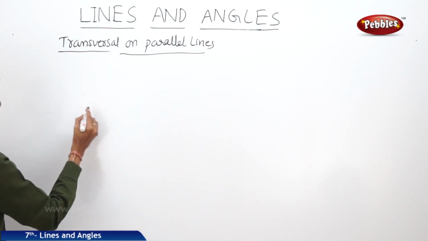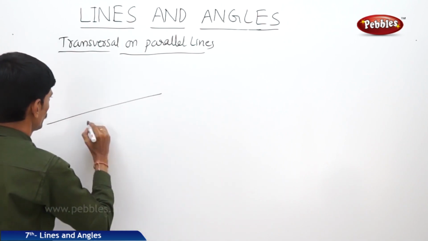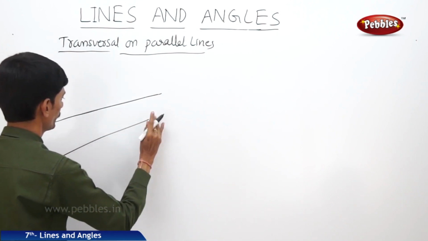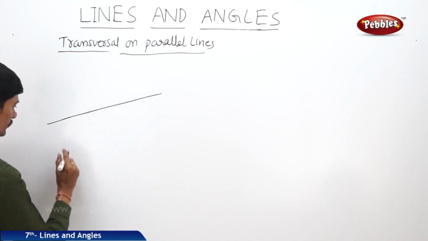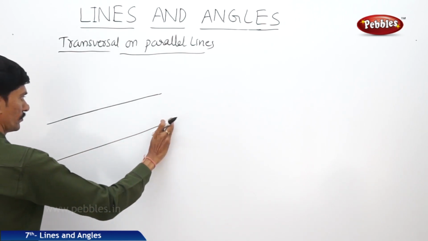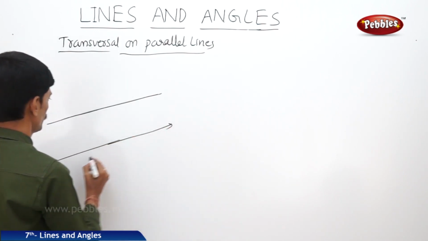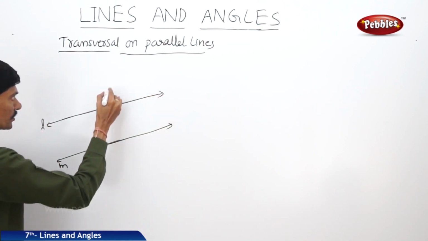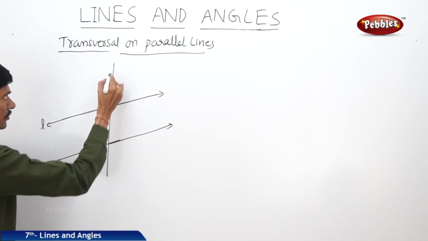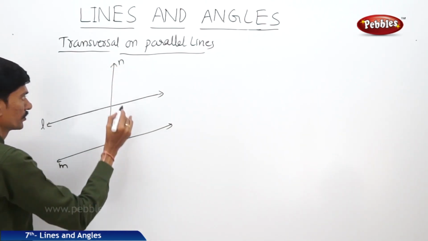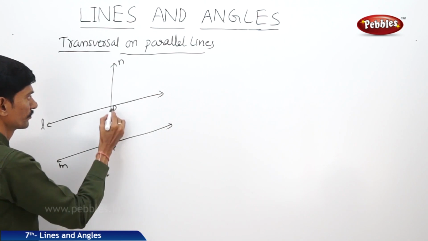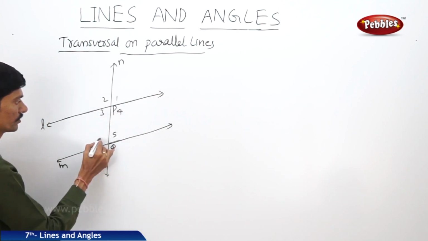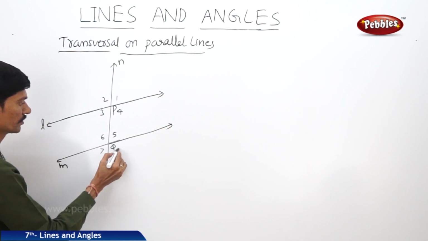Now when the transversal intersects two parallel lines, when the two lines are parallel, here L and M are parallel lines and the transversal is intersecting these two parallel lines at P and Q. Here also 8 angles are formed, 1, 2, 3, 4, 5, 6, 7, 8.